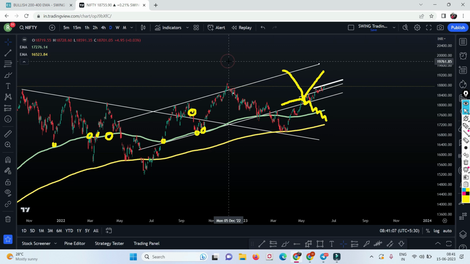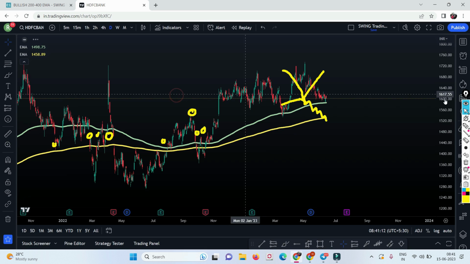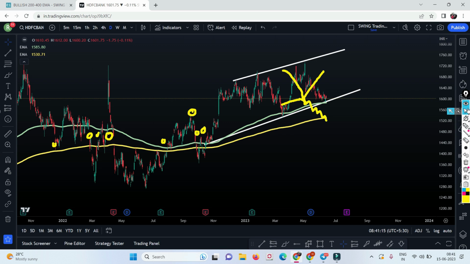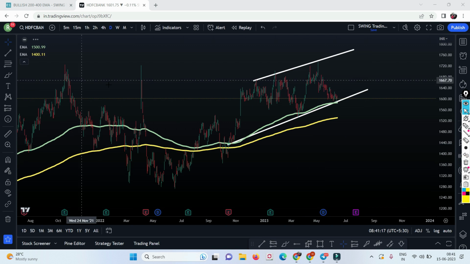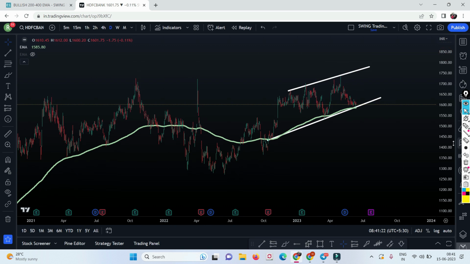Let me show you one of your favorite, HDFC Bank, everyone's favorite stock. Let me delete all these things. Let me close this 400 moving average. That's it, guys, this is pure 200 moving average. What better example do you need? It took the support of the 200 moving average, went up, consolidation, again retracement, took the support of the 200 moving average, again went up, there is a resistance, but forget about this resistance. Again it came down and took the support of the 200 moving average.